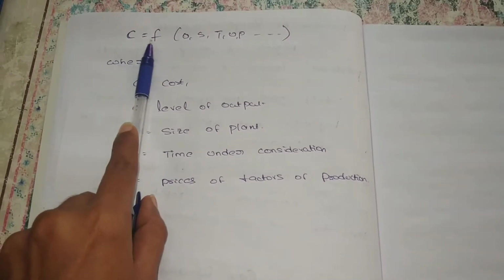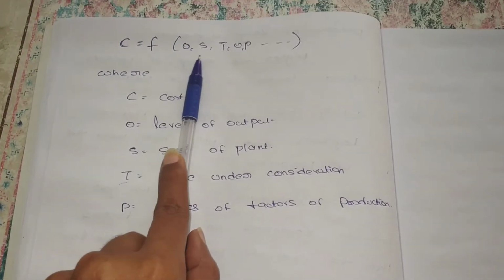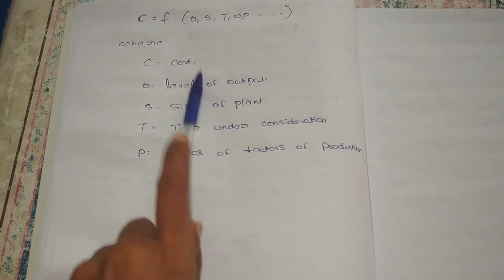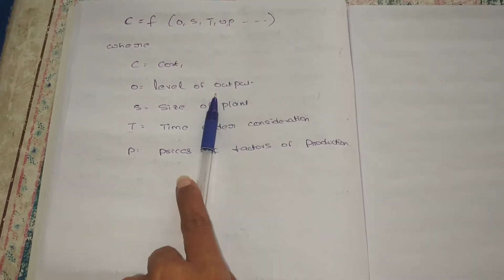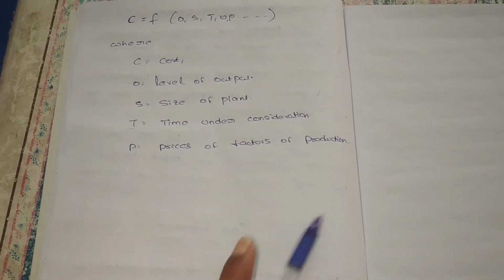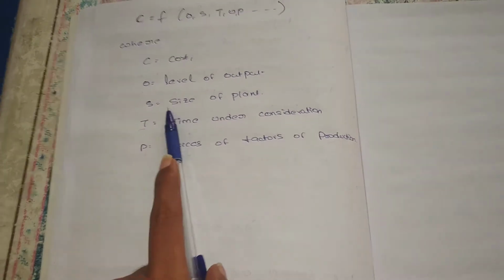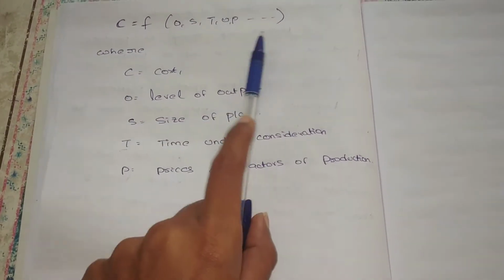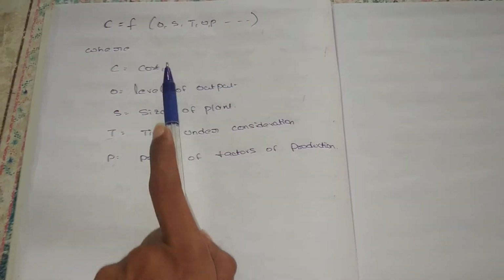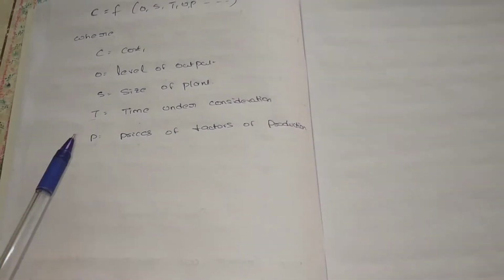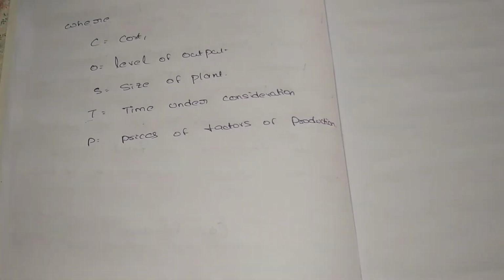Cost function: C is equal to f of O, S, T, U, P, where C is equal to cost, O is equal to level of output. These are the determinants: size of the plant, time under consideration, price of factors of production. What are the factors of production? Cost, level of output, size of the plant. These are all the determinants. Based on these determinants only we can decide our cost of production.